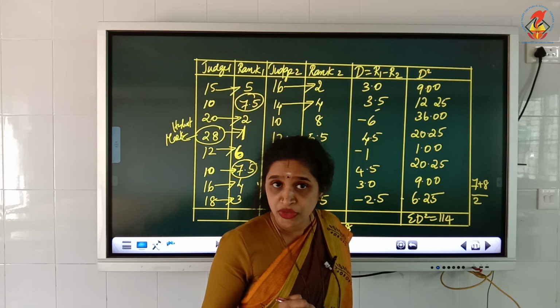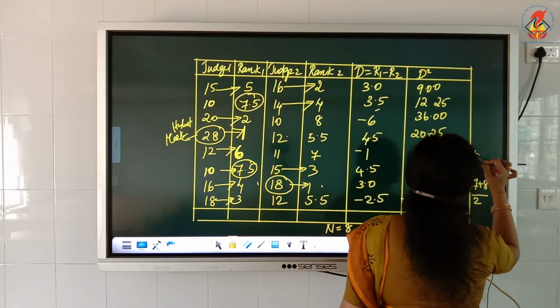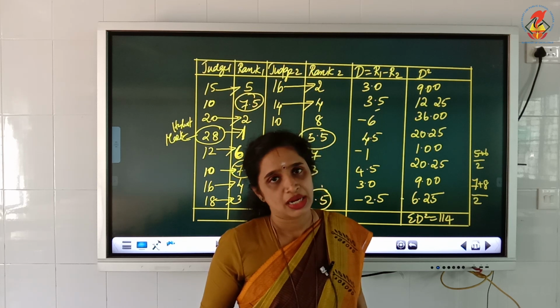How do we find it? 5 plus 6 divided by 2. What do you get? You will be getting it as 5.5. Therefore, 5.5 will be awarded for both the contestants. The ranking for both the contestants is 5.5. This is how you find out the rank.